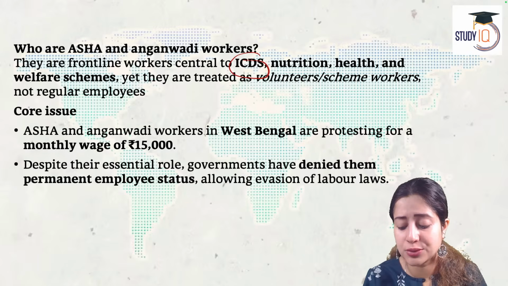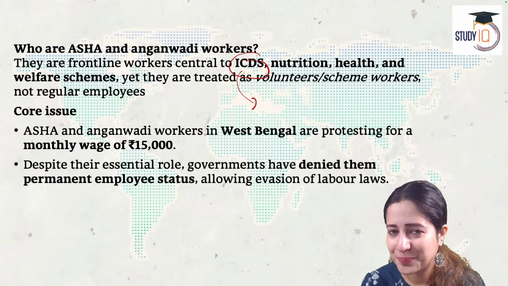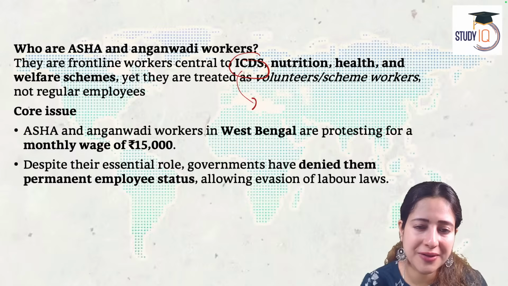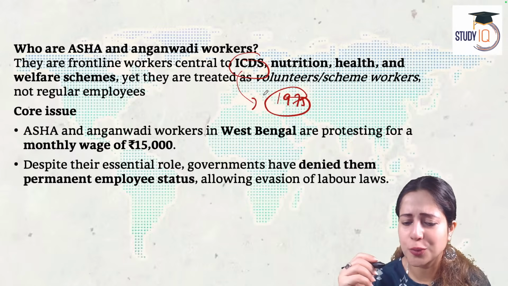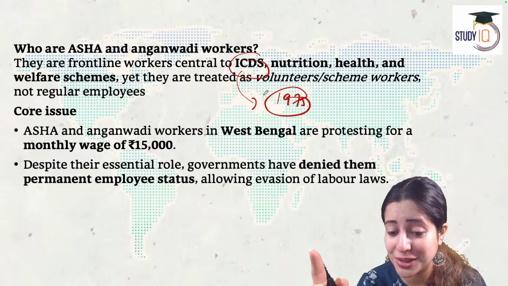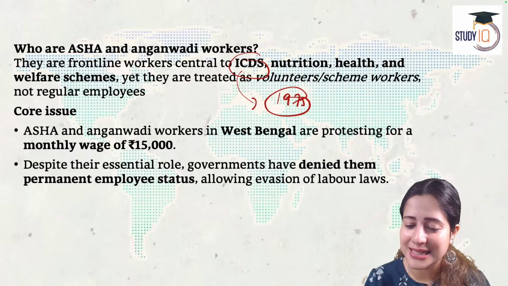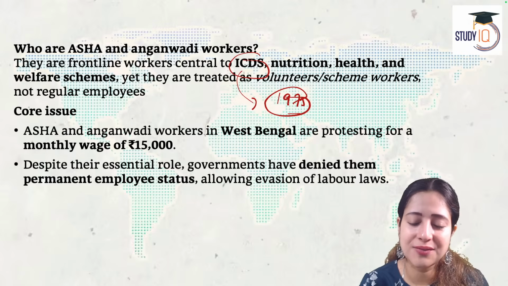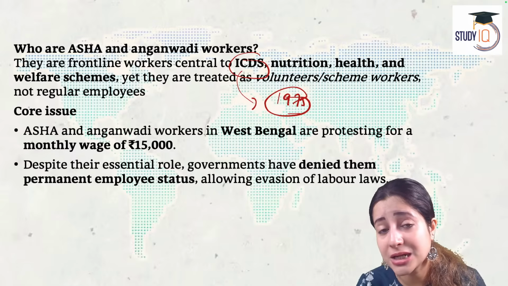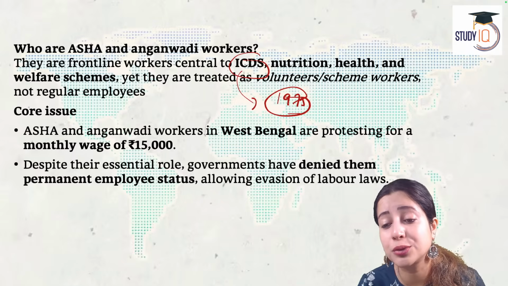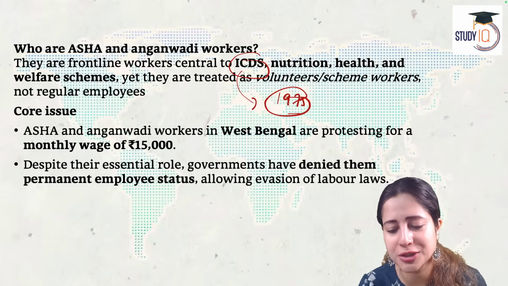Because I have spoken about ICDS, I hope everybody knows about ICDS. What is that? Integrated Child Development Scheme was initiated in India in 1975. Two minutes back, we were looking at 1971 and 1976. Now I am saying 1975. In 1975, we implemented the ICDS. It is the world's largest early childhood care program in India. Yes, and ASHA workers are a very important part of that.